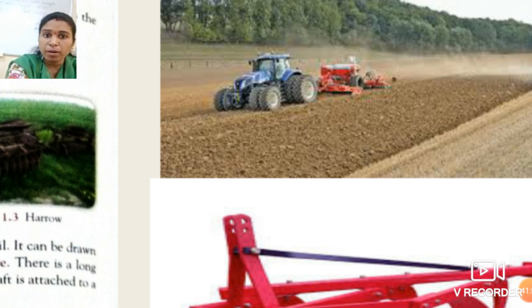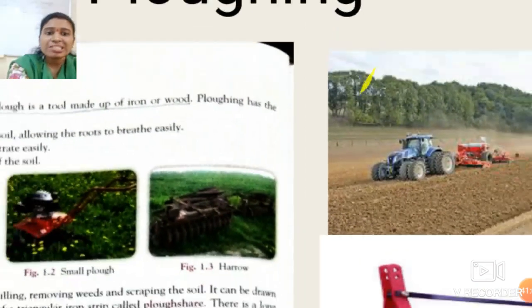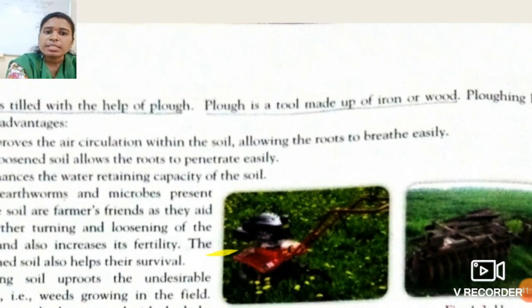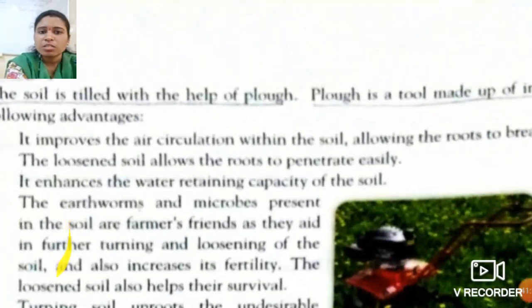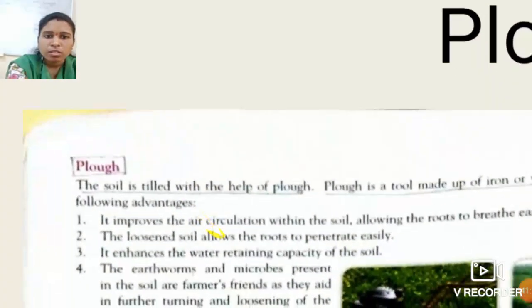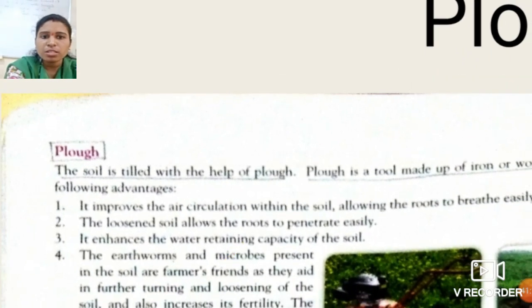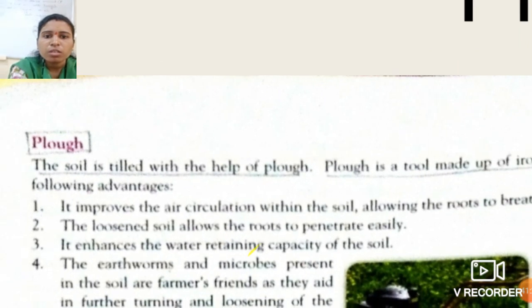With the help of a plough. So what is a plough, students? Can each and every student see this? As I zoom in, see students, what is a plough?